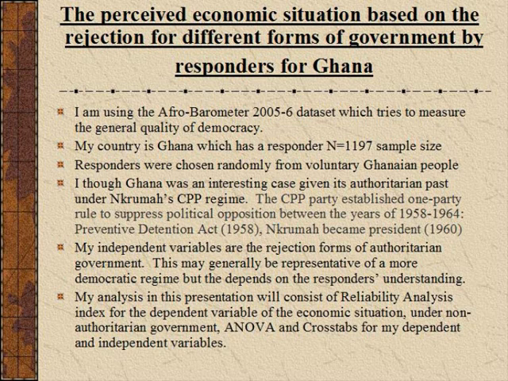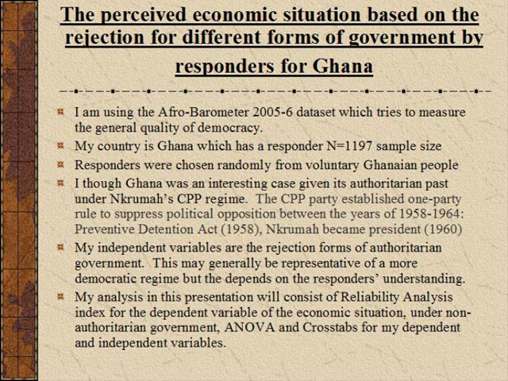In this presentation, I will examine the perceived economic situation by respondents based on their rejection of different forms of government for Ghana. I am using the Afrobarometer 2005 to 2006 survey dataset. My country is Ghana, and this has a total sample size of 1,197 respondents. Respondents were chosen randomly from voluntary Ghanaian people.